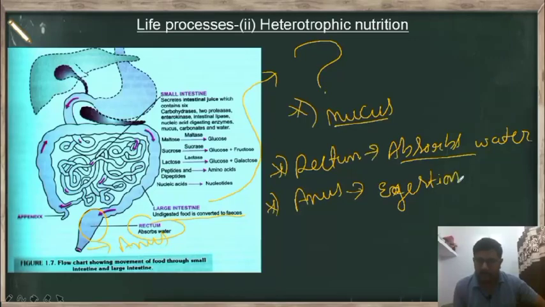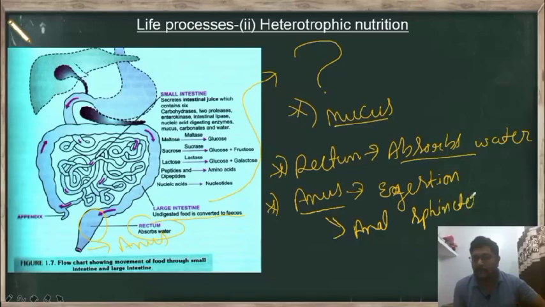The food exits from the alimentary canal through the anus, and here we have a muscle called the anal sphincter muscle. This anal sphincter muscle helps in releasing the feces from the alimentary canal.